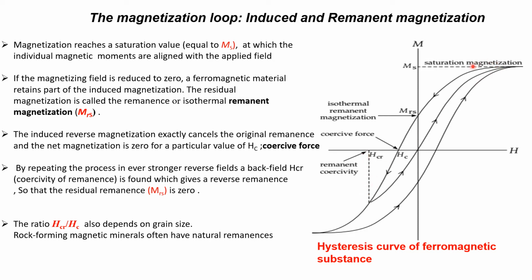So this hysteresis curve is a non-linear curve, and in many experiments you can encounter this. As I have carried out experiments in plasma, I found this type of curve when I varied the external voltage, and I found one hysteresis curve. In one of our papers we have also reported it. It is very important in view of nonlinear physics, nonlinear dynamics. Now we can say this ratio HCR by HC also depends on the grain size, and rock forming minerals can sometimes have a natural remnant magnetization.